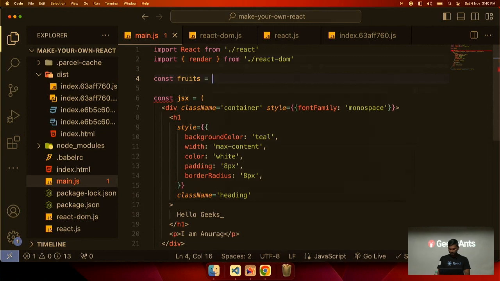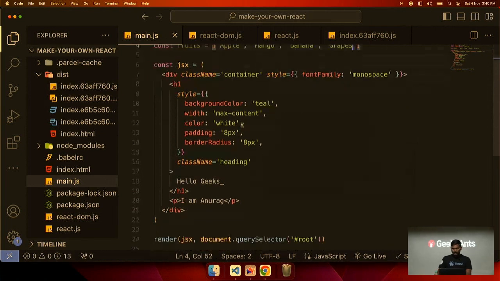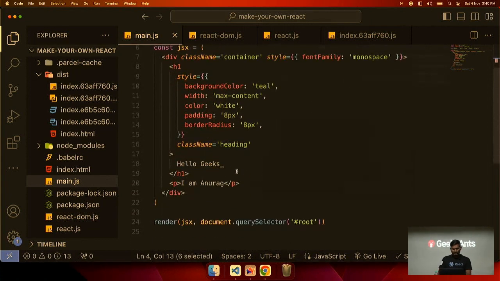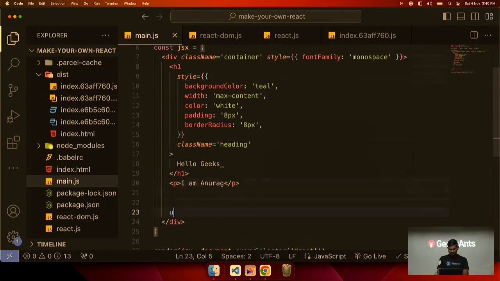Fruits equal to apple, mango, banana, grapes. That's enough. And if we want to render these fruits, like UL and then LI.